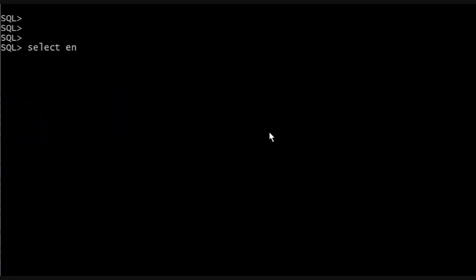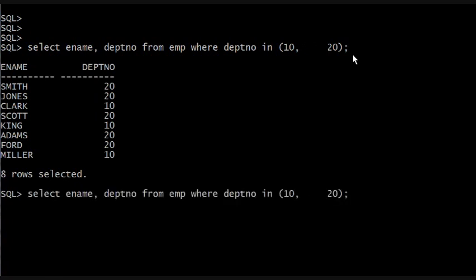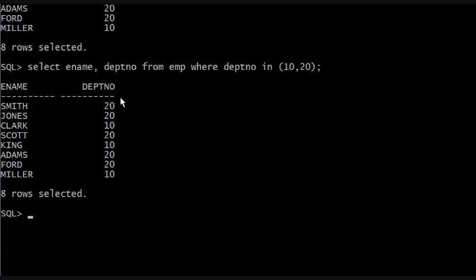So select ename, comma, department number from EMP where department number in parentheses. Remember, like, you do quote, in, you do parentheses, because we're doing in a group. In what? In this. Whatever falls into this. Well, we're going to say in Department 10 and 20. Notice no quotes because these are numbers. And notice you don't even have to put a space after the comma. You can do that. Enter. If I hit the up arrow, you can delete the spaces. Enter. It's going to be the same thing.